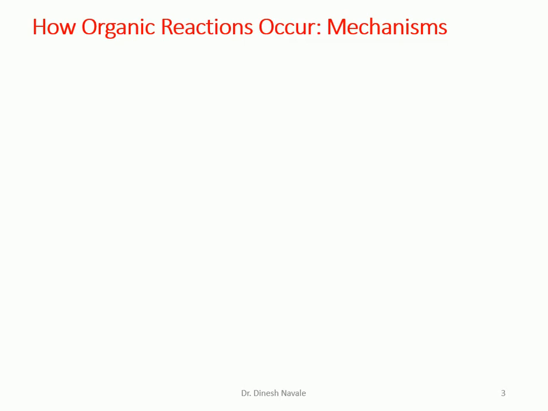So how do organic reactions occur? If we see the mechanism, organic reaction mechanism is nothing but the making and breaking of bonds. It is also the step by step explanation of what happens during the course of the reaction.